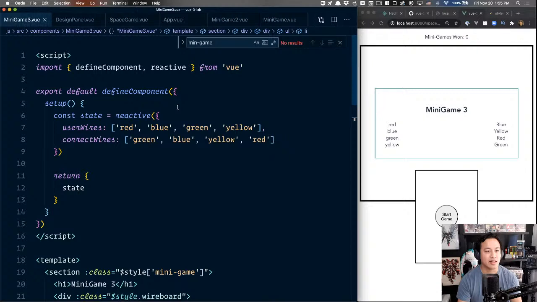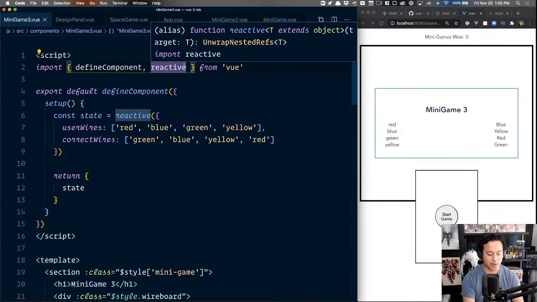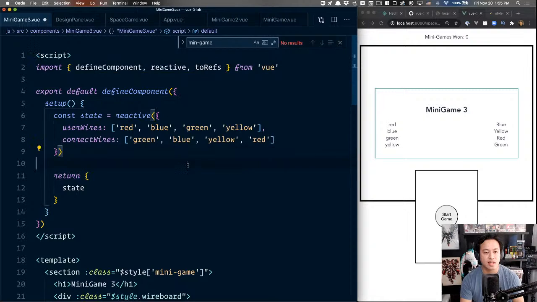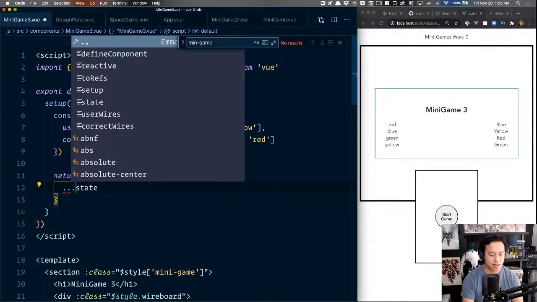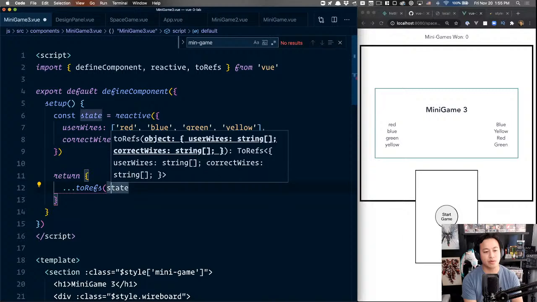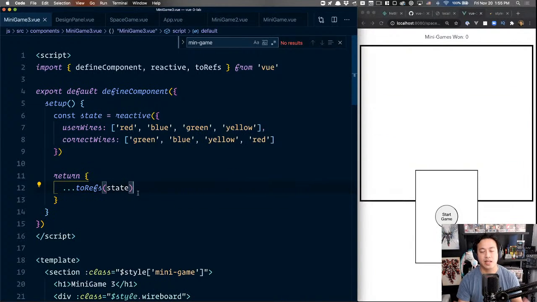No problem. The only thing you need to do, which is just a little bit more manual hookup, is this toRefs functionality. And so it basically says that when you spread out this object, don't break the reactivity, because that's what will happen if you spread out state without doing anything else. So you're saying, when you spread it out, be sure to convert everything to a reactive property that I care about.